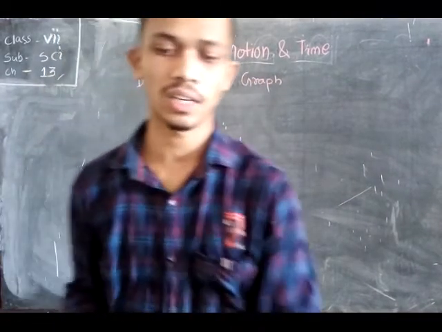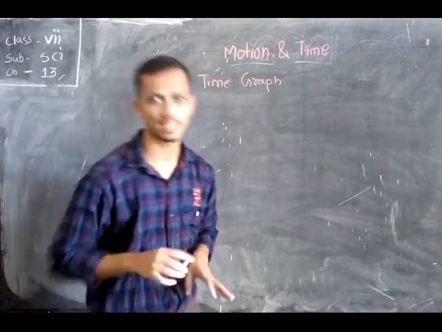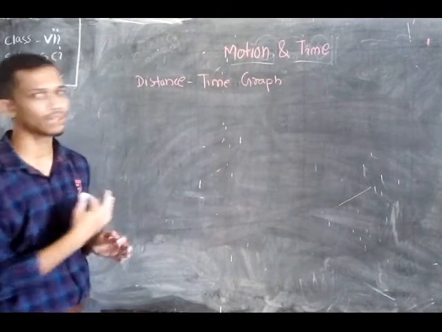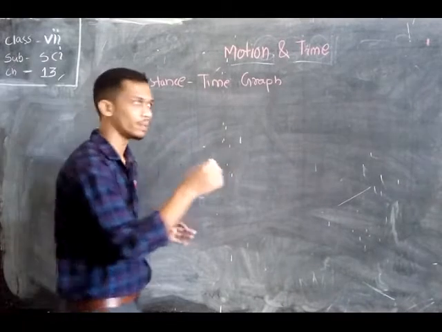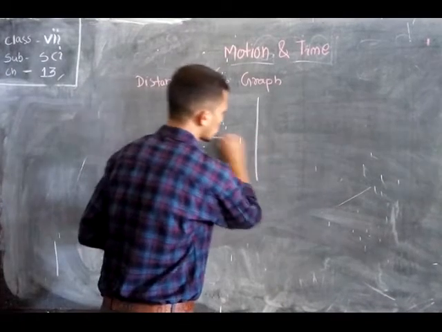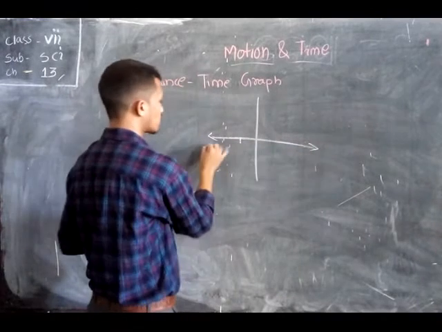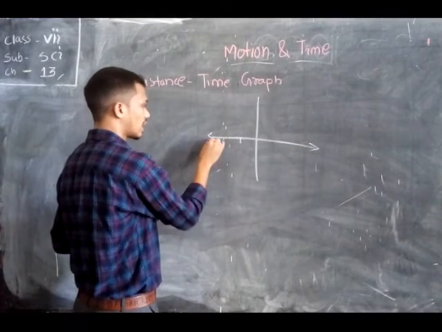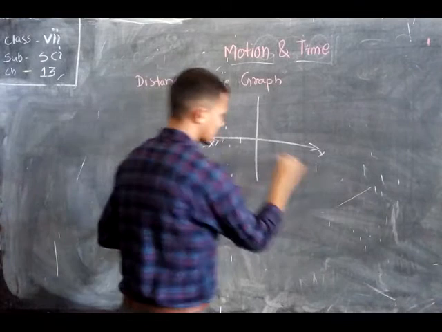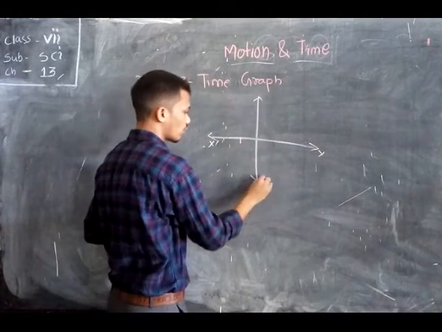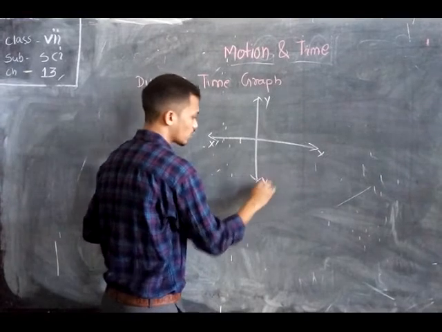I hope that you have already learned about graphs in your mathematics. So what happens in the case of a graph? There will be a graph paper and you have to draw two axes on it, and the vertical axis is denoted as y and the horizontal axis is denoted as x.